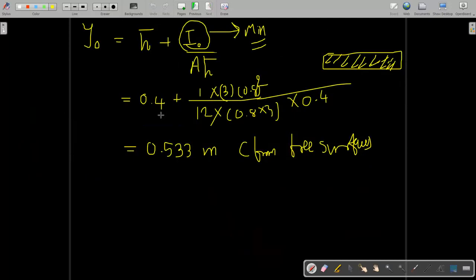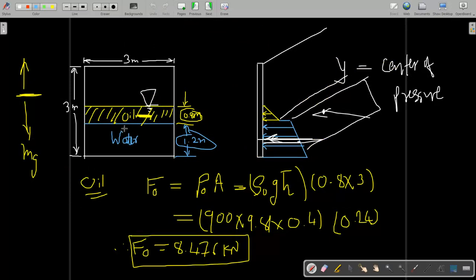Now this is the pressure exerted by oil and its center of pressure. Now we will talk about water. First of all, as per the hydrostatic law, the oil is also exerting some force on the water.